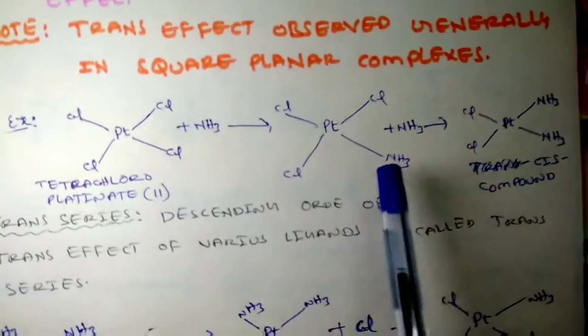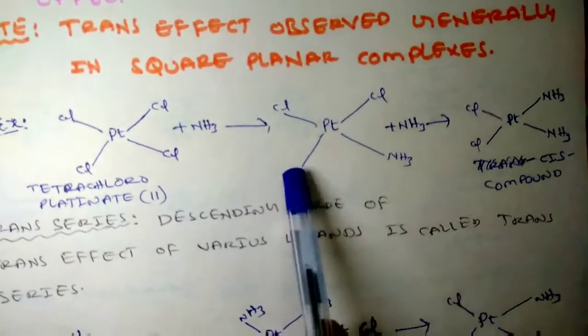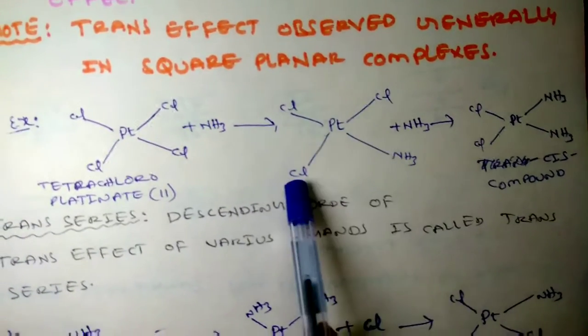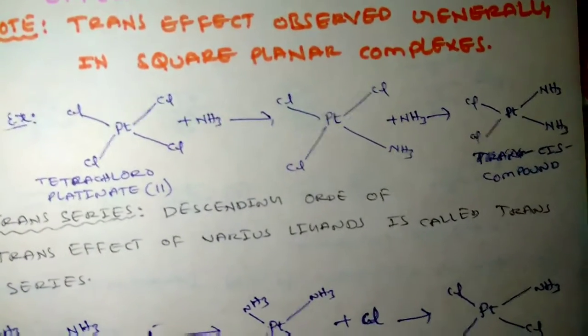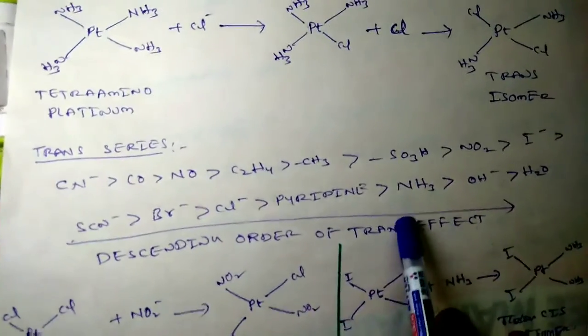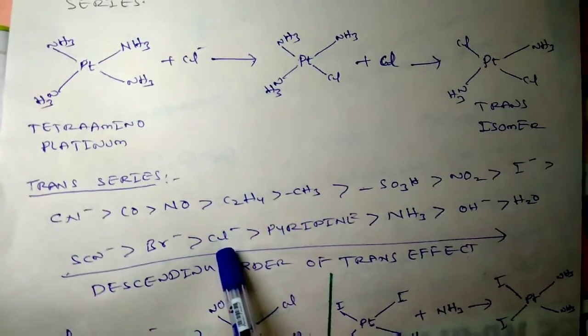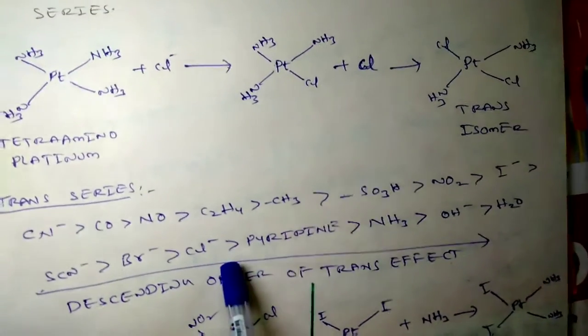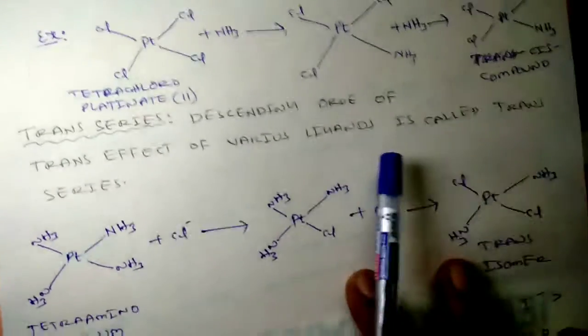It depends on the trans effect of the existing ligands. Ammonia is there and chlorine is there. Which has the highest trans effect? If you look at the trans effect series, chlorine is here, ammonia is here. That means the chloride ion's trans effect is more than ammonia.